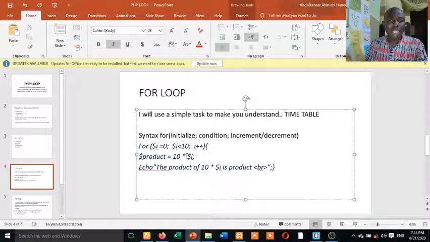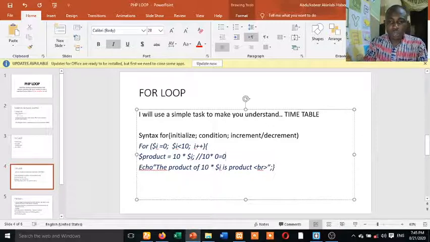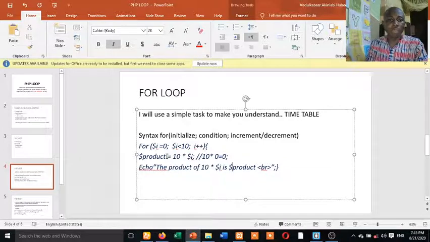After 10 times 0 here, this time around is going to be here. Let me write a comment here. It's going to be 10 times 0 here, which is equal to 0. After that, it's going to print the product of 10 times 0 is the variable supposed to be here, which is the answer to this product.